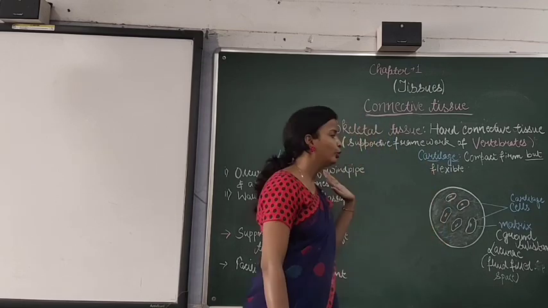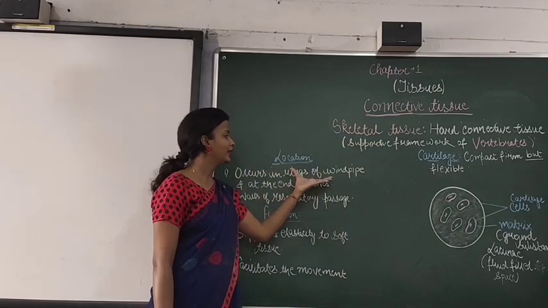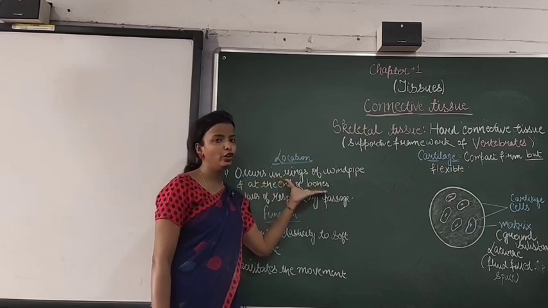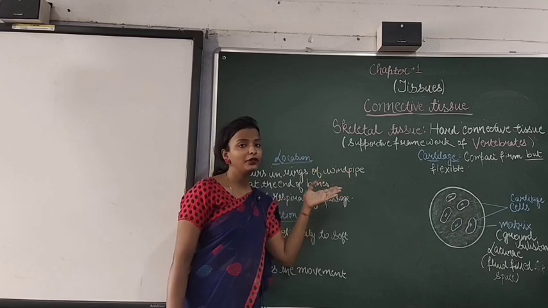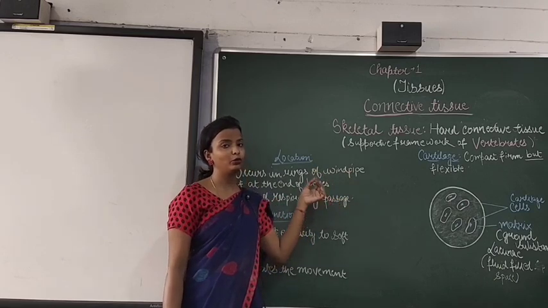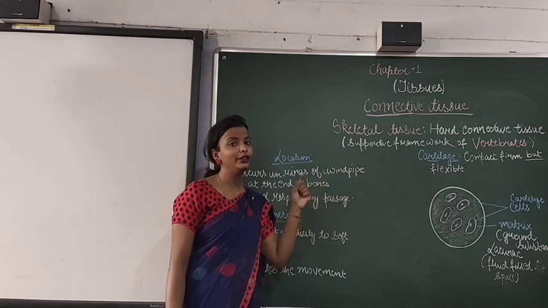Now, when we come to the location part, you can see that it occurs in the rings of windpipes and at the end of the bones. When you study the respiratory system, or in class 6 you might have studied the respiratory system, I have taught about the rings that are present in our respiratory system or in the trachea.